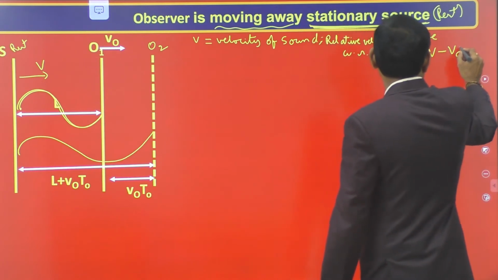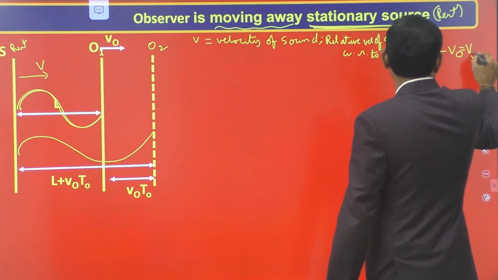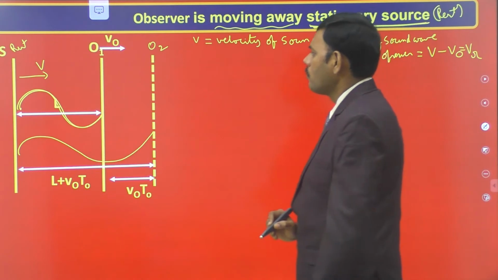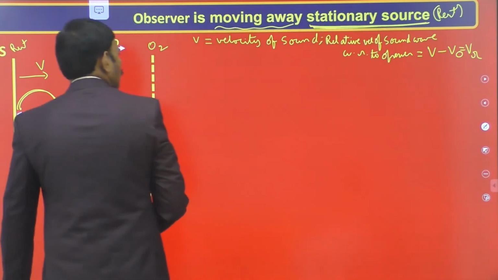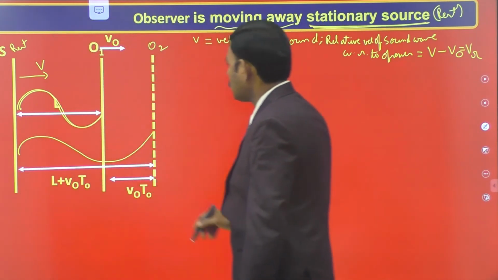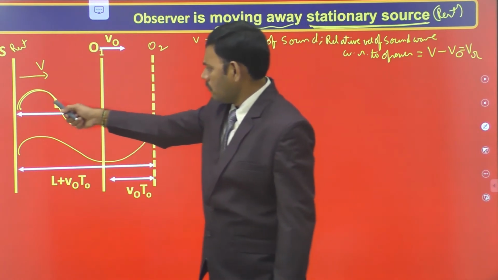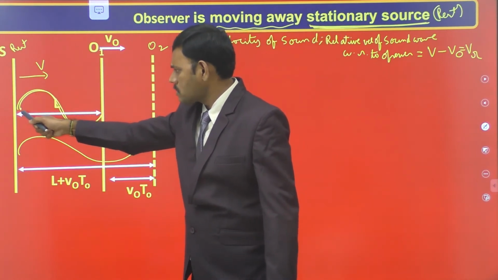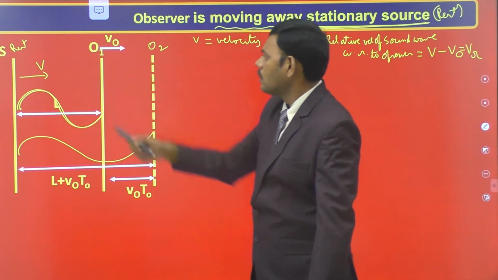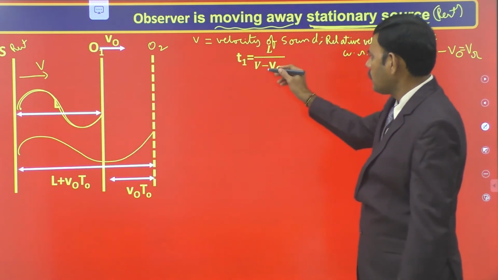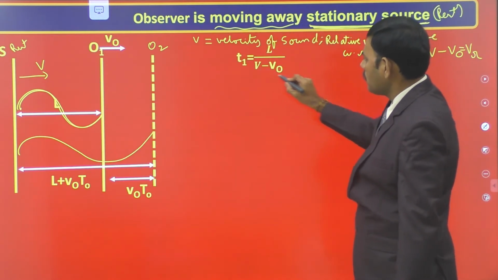We have to consider this relative velocity of the sound wave with respect to the observer to find the time taken. Therefore, the time taken by the first sound wave emitted by the source at S to reach the observer at position O1 is T1, equal to displacement divided by the relative velocity.